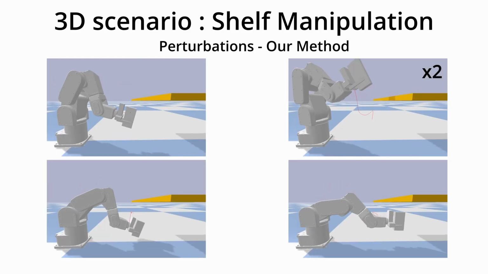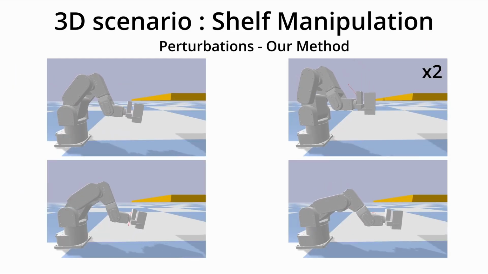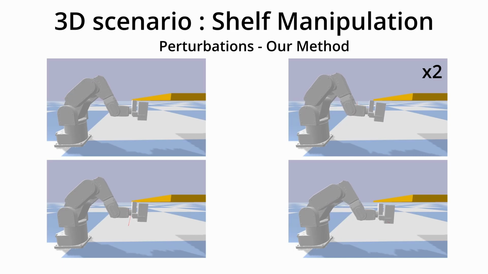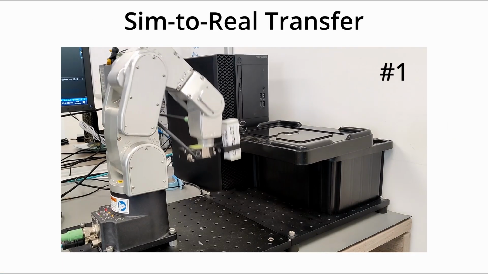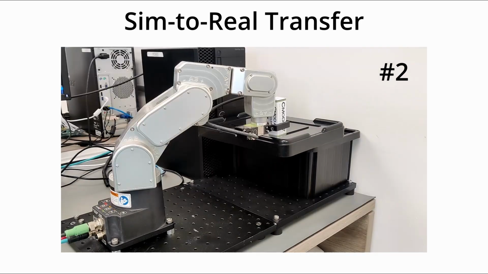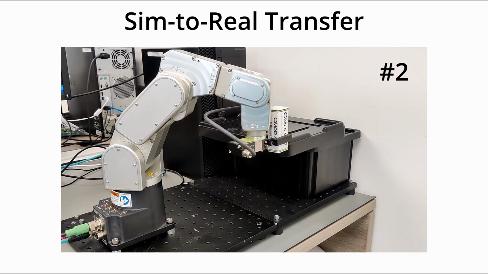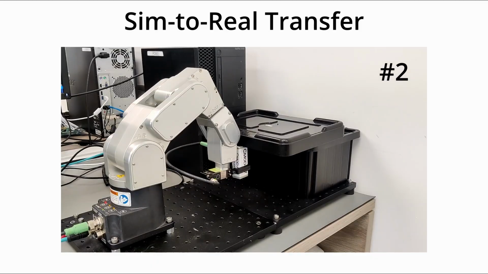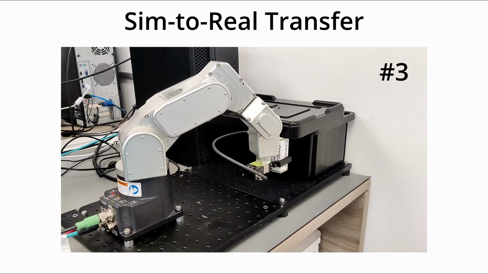We look at the effect of perturbations and find that the policy can robustly recover from them, since the policy is a state-dependent motion field and is guaranteed to reach the goal. We deploy the policy learned from experiment 2 on a physical robot. We see that it is able to perform the task without making contact with the shelf and performs the same as it did in simulation, achieving sim-to-real transfer reliably.